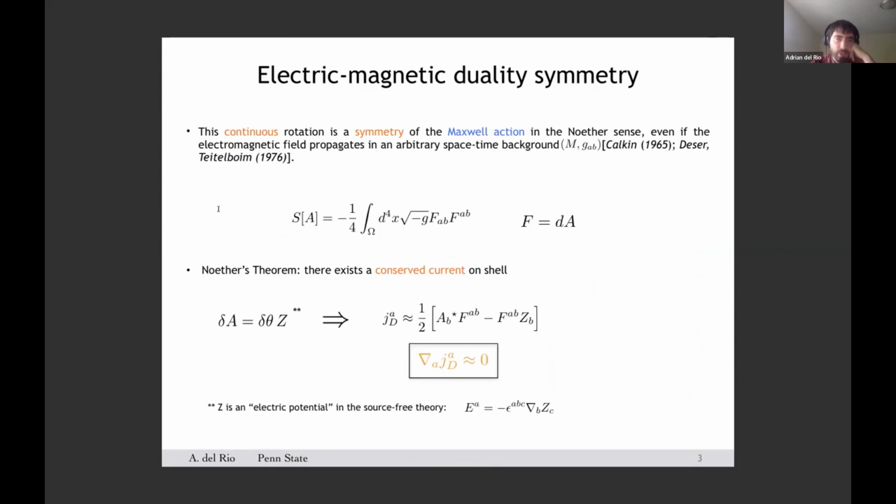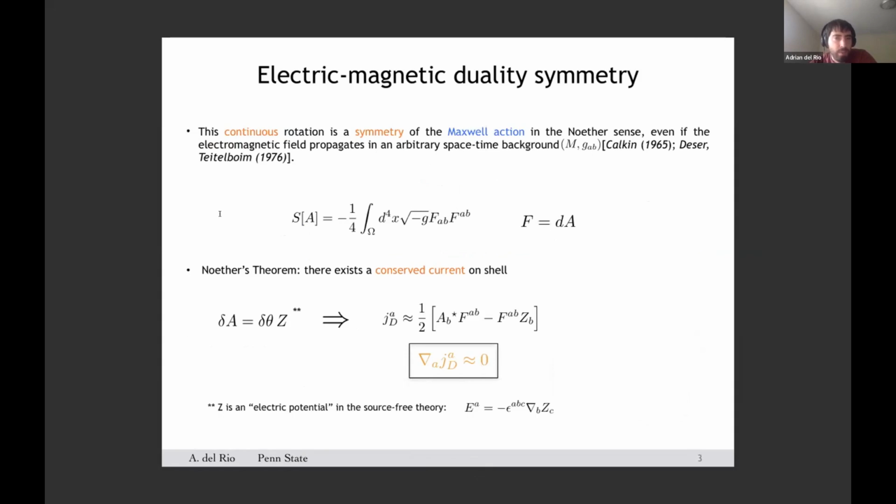So this continuous transformation not only is a symmetry of the equations of motion, but it is also a symmetry of the source-free Maxwell action, as first shown by Calkin in 1965. And in fact, this symmetry transformation holds in any curved space-time background.